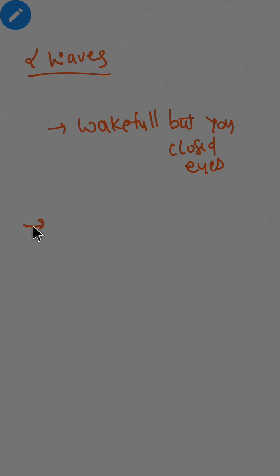The waves mainly arise from occipito-parietal lobe. This is seen when you are wakeful but you closed your eyes. That means you are thinking but you just closed your eyes.